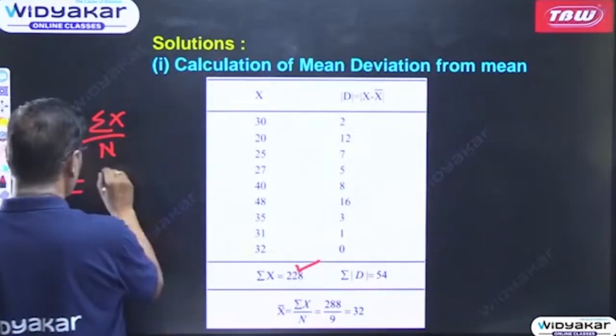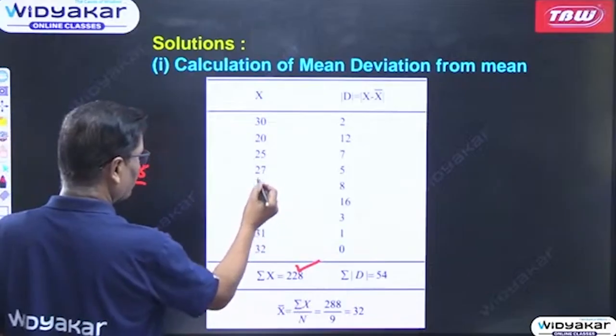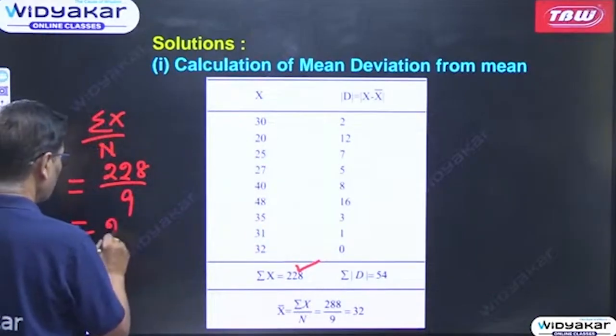Summation x is 228 divided by n, which is 9. So we divide by 9.